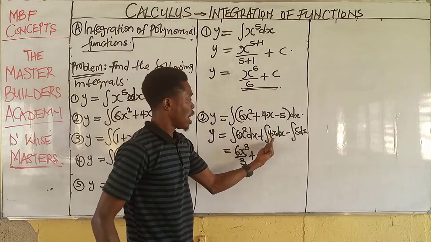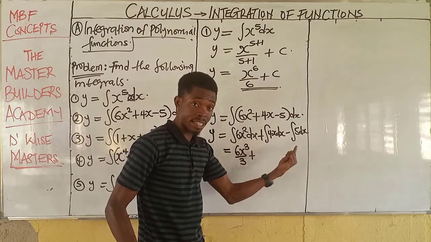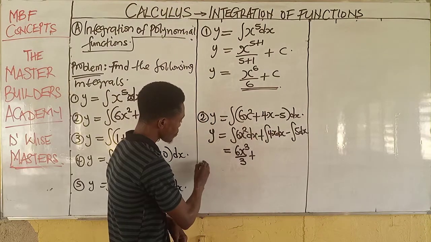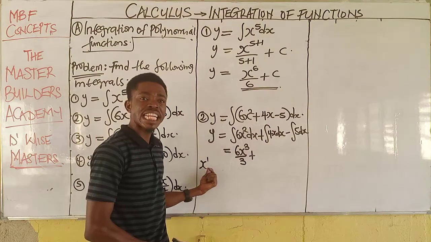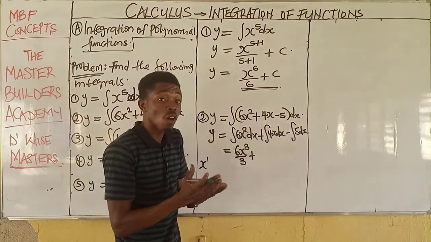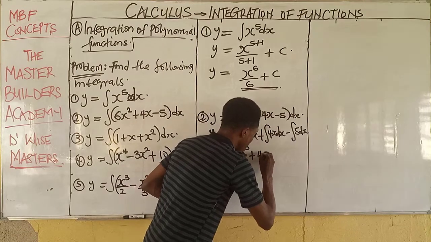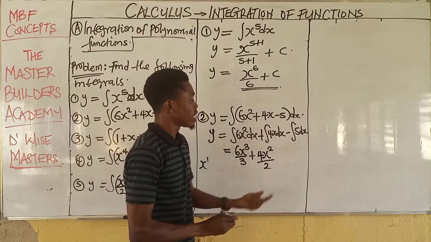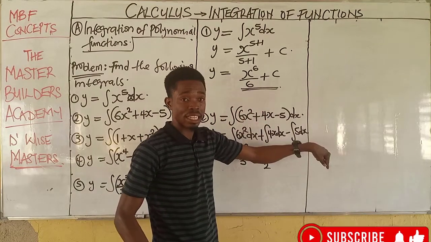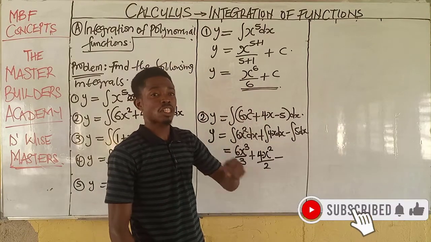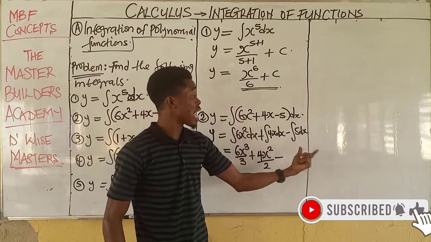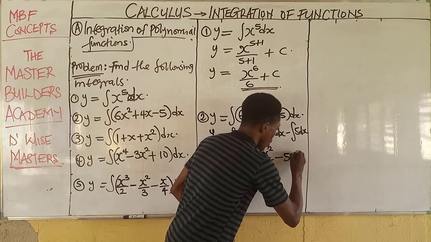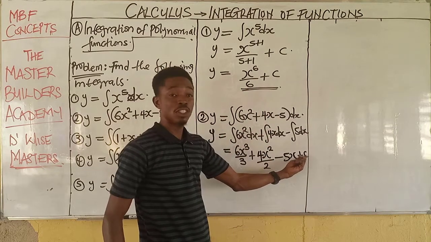Then plus, I will come to this point, I have this as 4x dx. When I integrate 4x with respect to x, understand that x here has the power of 1. So when I increase the power by 1, I have 4x raised to the power 2. Now divide the whole function by 2. Then when I integrate 5 dx, of course I know that 5 is a constant. And I just explained some minutes back that anytime you integrate a constant, you multiply it by x, then you add your constant.